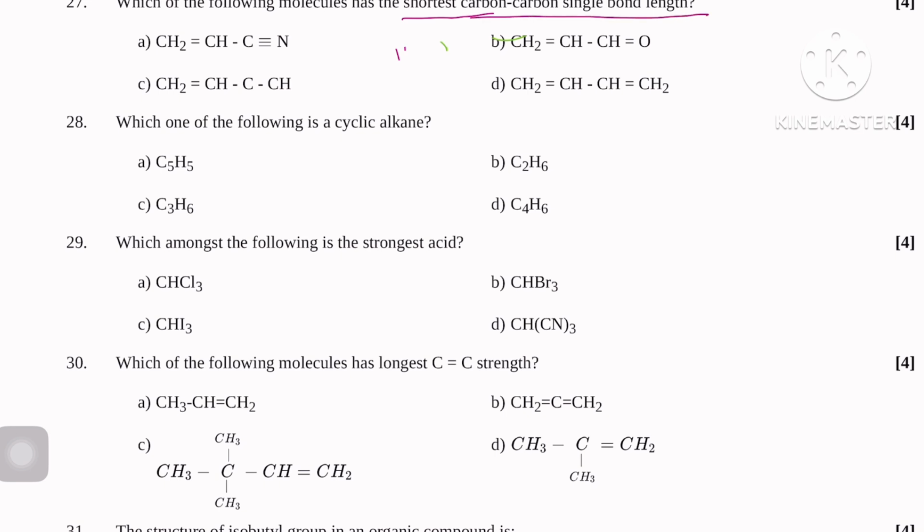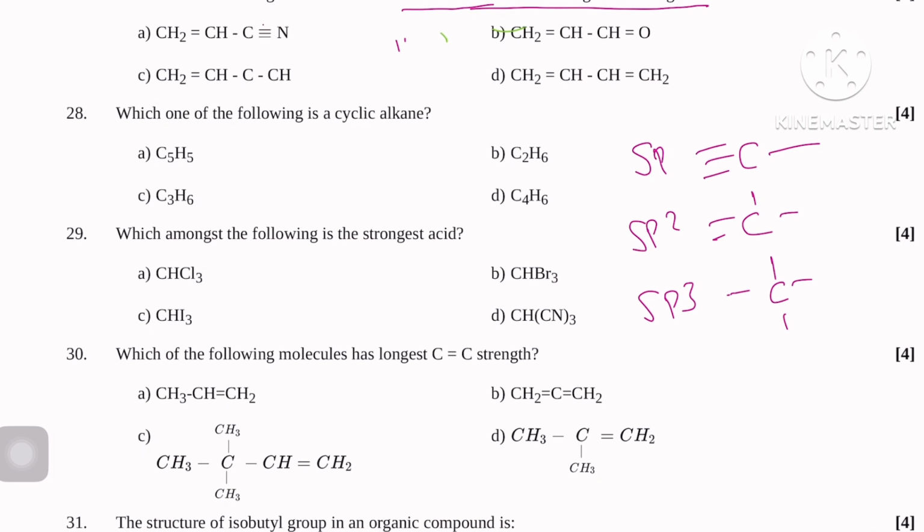You know very well, if sp hybridized, triple bond, we can say like this one; sp2 we can say like this one, pi, sigma, sigma, sigma; sp3 like this. So just think, here this is sp hybridized, pi, sigma, pi, and here sigma, sp hybridized.